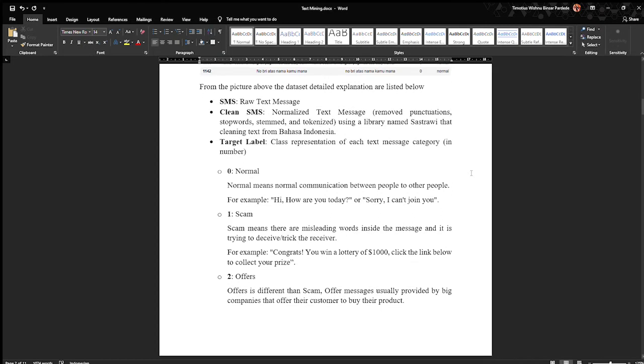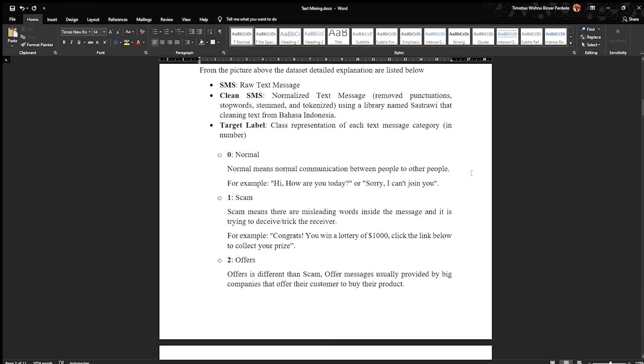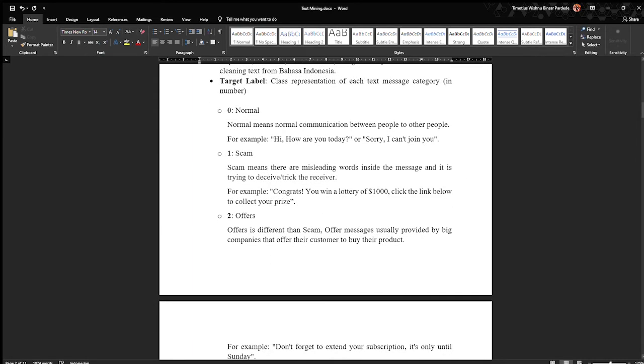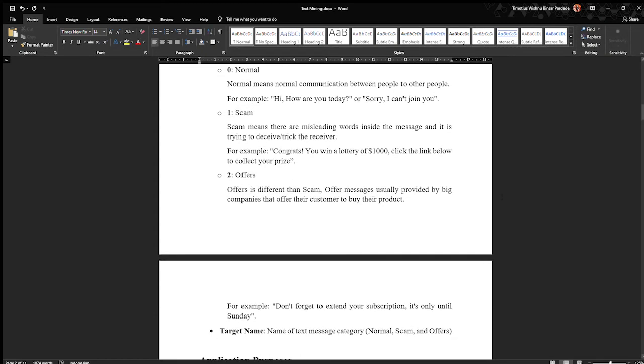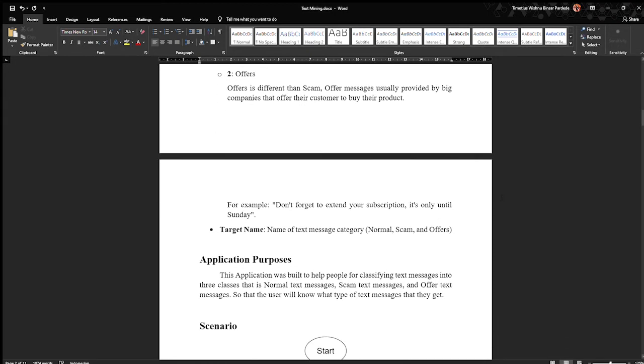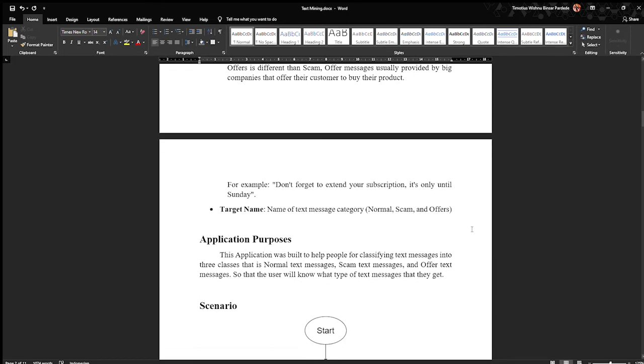Normal means normal communication between people. Scam means there are misleading words inside the message and it's trying to deceive and trick the receiver. And the last one is offers. Offers are different from scams. Offer messages are usually provided by big companies that offer their customers to buy their product. Then the last one is target name, the name of the text message category.